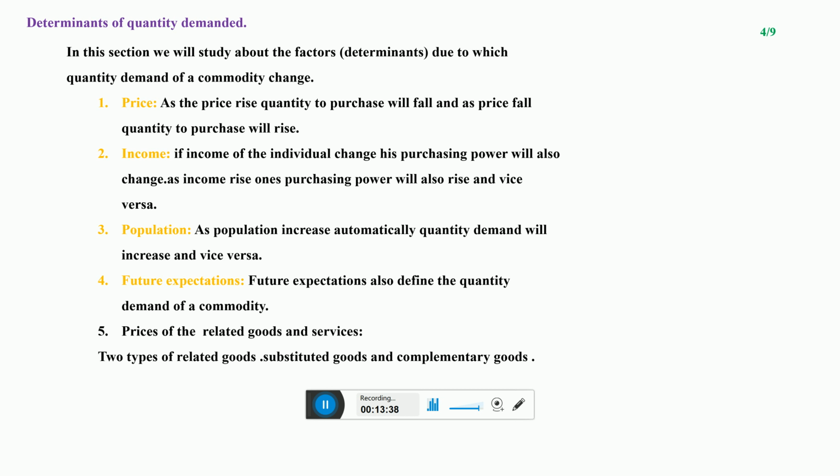So as I told you, income is also one factor due to which the quantity demanded changes. When income increases, demand for normal commodities, good quality commodities, rises, and for low quality commodities decreases. But when income decreases, demand for inferior, low quality commodities will rise, and for normal commodities will decrease. So income is also one factor due to which the quantity demanded changes.